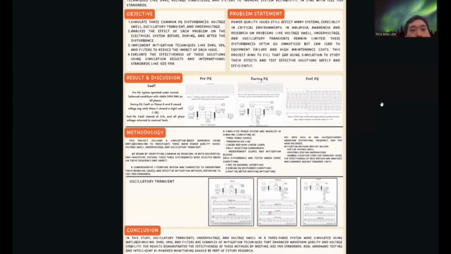For conclusion, in this study, oscillatory transient, voltage sag and voltage swell in a three-phase system are simulated using MATLAB Simulink. DVR, CPS, and filter are examples of mitigation techniques that enhance waveform quality and voltage stability. The results demonstrate the effectiveness of the test method by meeting the IEEE 1159 standard. Real hardware testing and intelligent AI power monitoring should be part of future research.